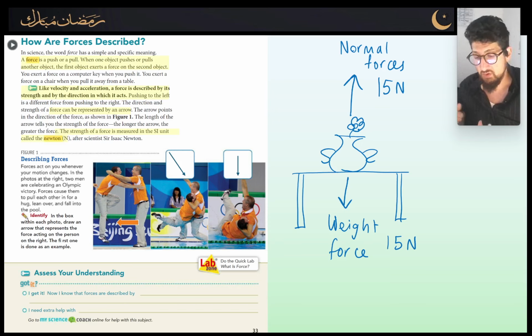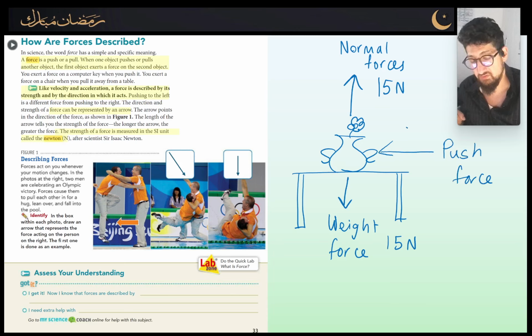Okay? So in order for this vase to stay the way it is, without either going up or down, the forces have to be exactly balanced. So it's 15 newtons down, 15 newtons up. Now what's going to happen if I apply a push force over here of about 3 newtons? Now that push force is going to cause the vase to move to the left.